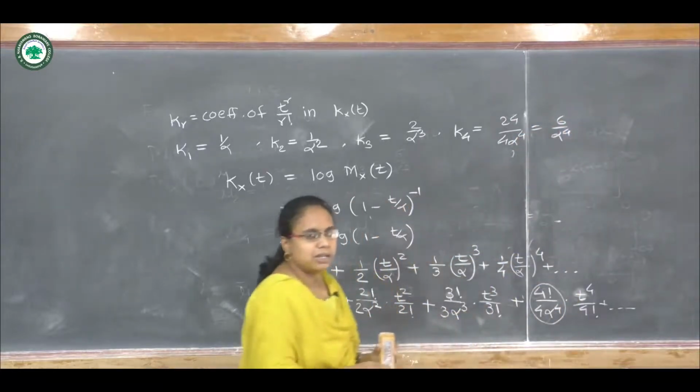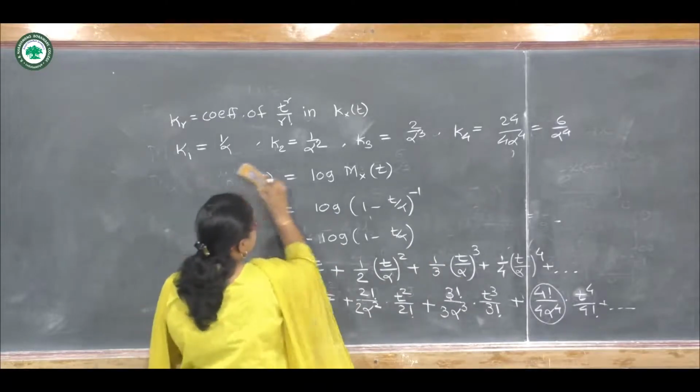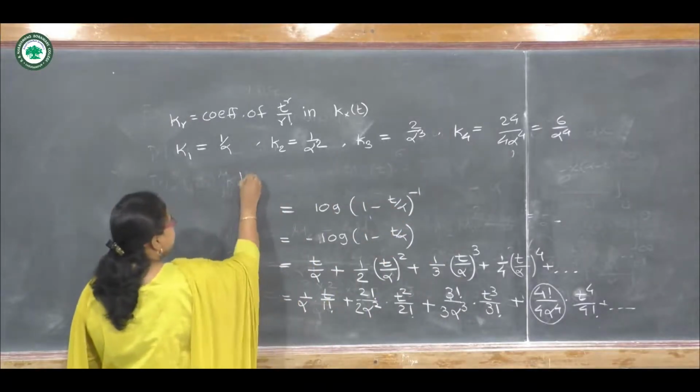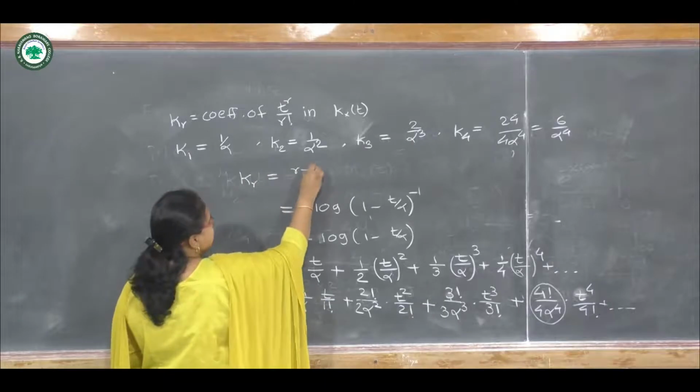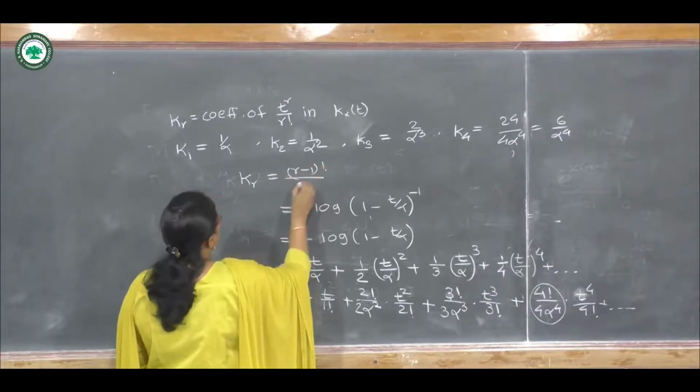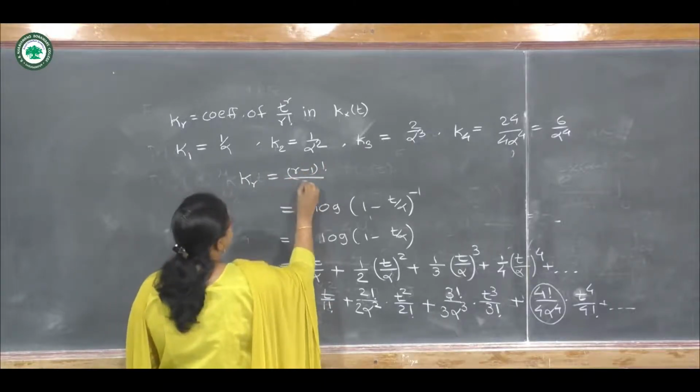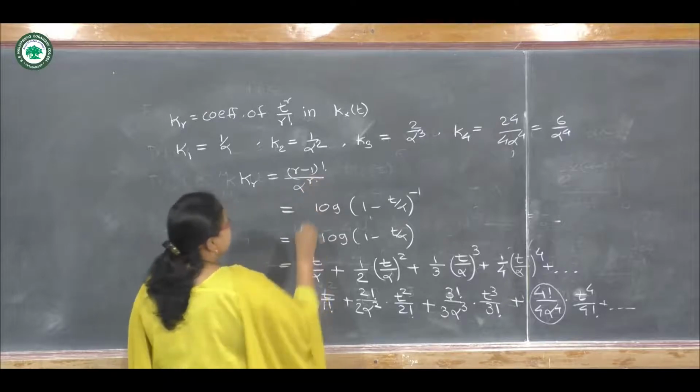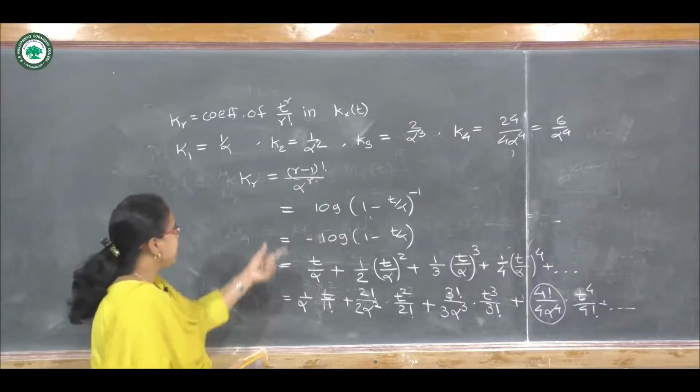So in general we can write Kr as r minus 1 factorial divided by alpha raised to r.